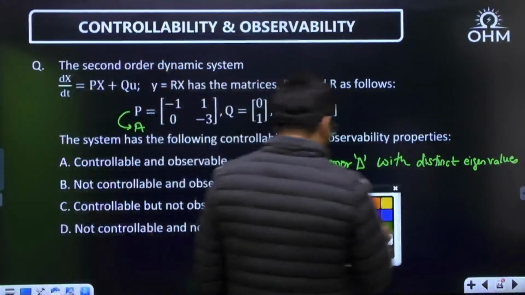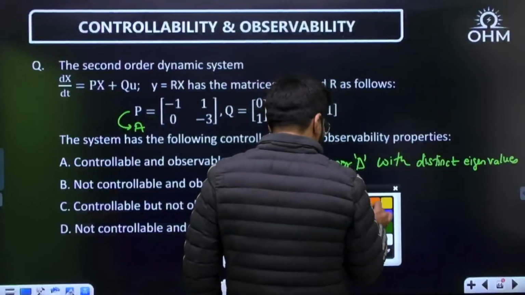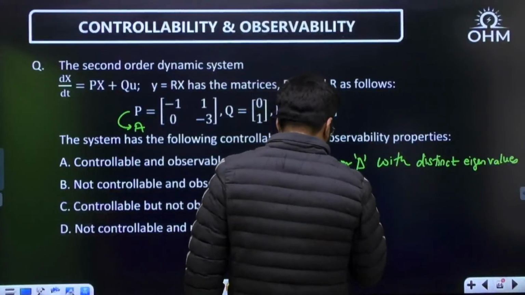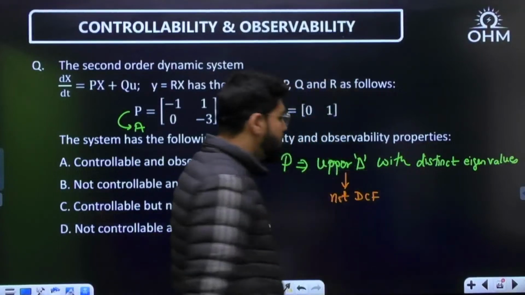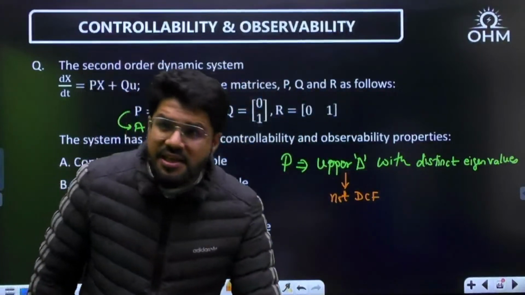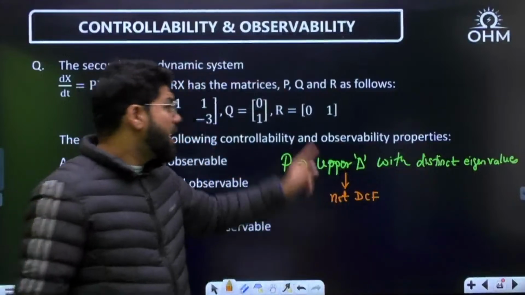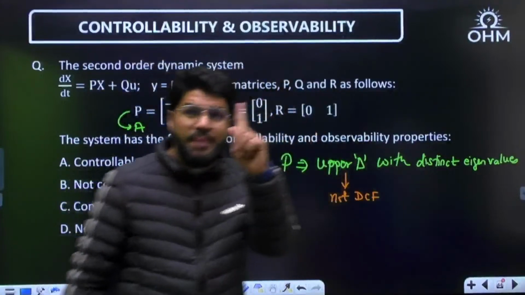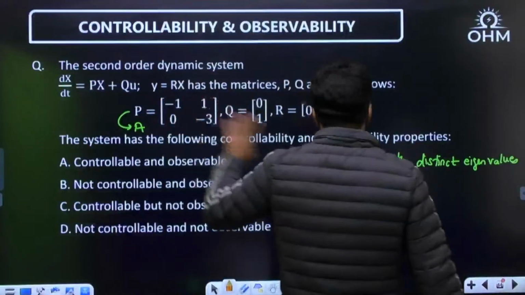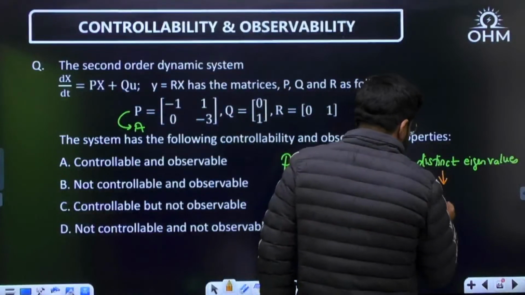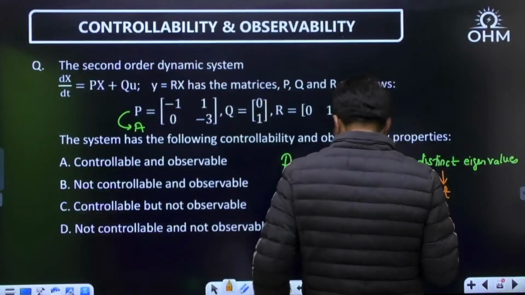See, upper triangular means it is not DCF at least, because DCF needs a diagonal matrix. So it may be JCF, but JCF needs the upper triangular matrix with some repeated eigenvalue. At least one eigenvalue should be repeated. But here both eigenvalues are distinct, all distinct eigenvalues.